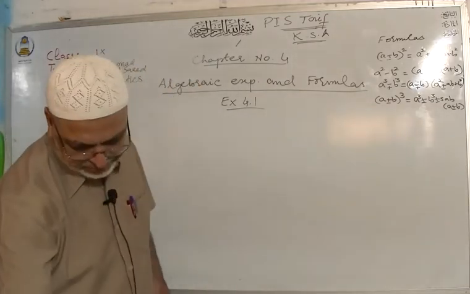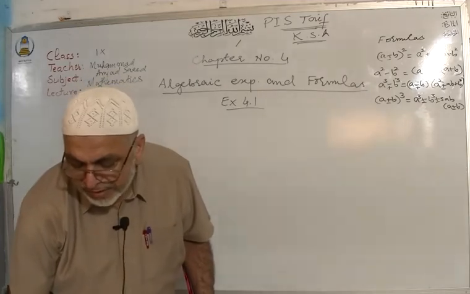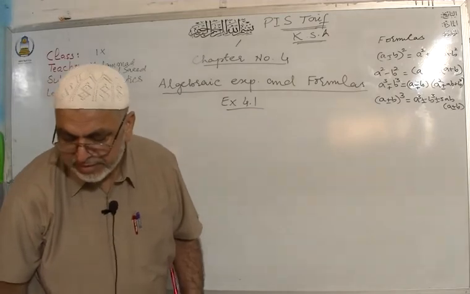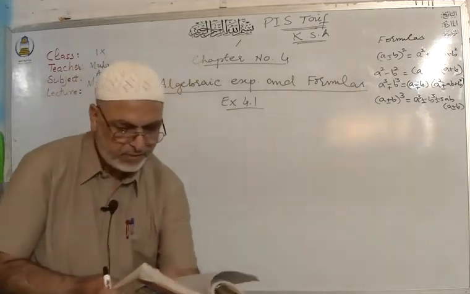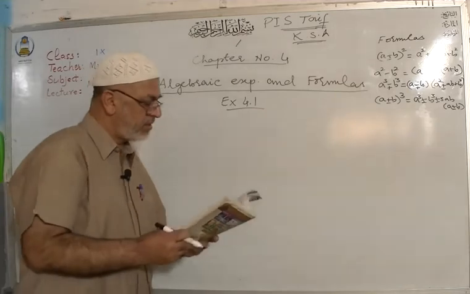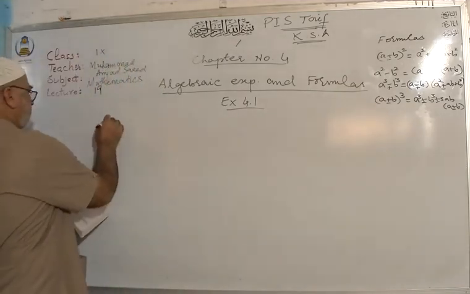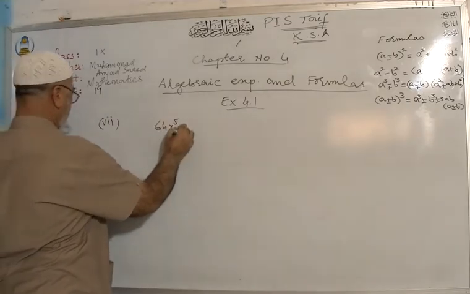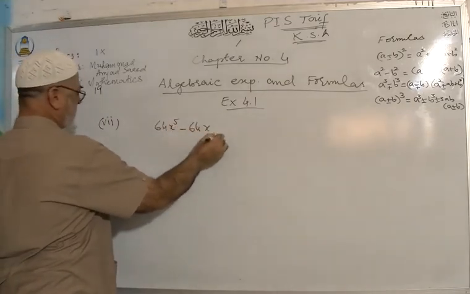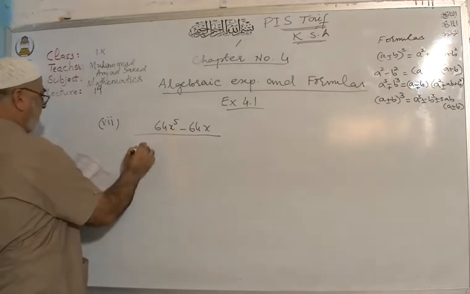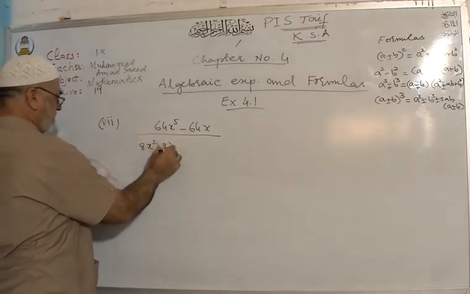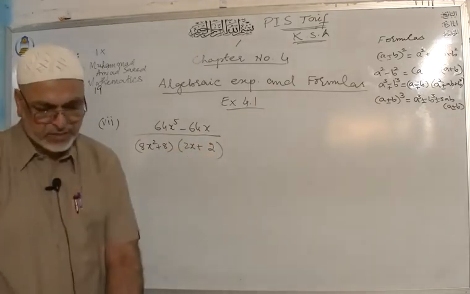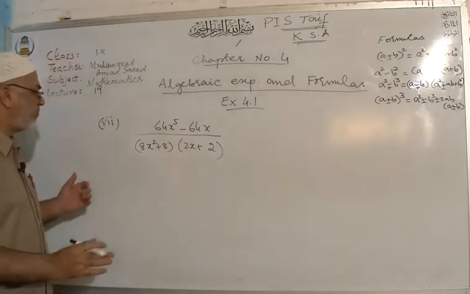After that, we have question number 3, we can take part number 7. 64x5 minus 64x divided by 8x square plus 8 and 2x plus 2. My dear students, again you have to simplify.